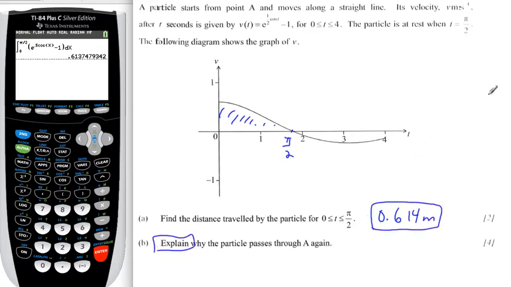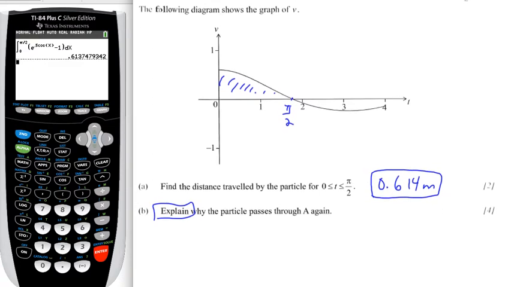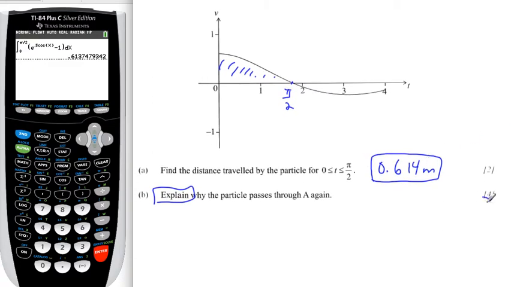Explain. These ones are a little bit more conceptual. They take a little bit more work. But let's look. We've also got 4 points here. So it's simply saying because the particle goes back and forth, it won't be nearly enough. The area here underneath the curve indicates the distance traveled, but it's negative velocity. So there's a direction change here. Direction change. So let's put, since at pi over 2, there is a direction change. Okay, that's part of it.